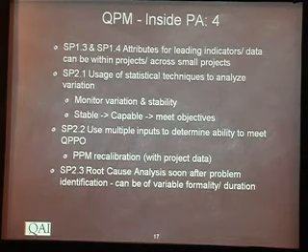These leading indicators and the data that is being used could be within the project or could be coming across projects, especially if the projects are small, and that would need to be analyzed. Goal 2 is now emphasizing the use of statistical techniques to monitor variation and achieve stability. So stability is getting emphasized a bit more besides an understanding of the variation, and the linkage to objectives is getting re-emphasized.